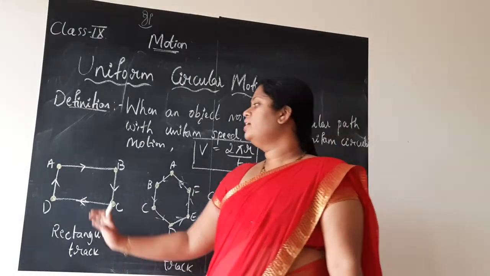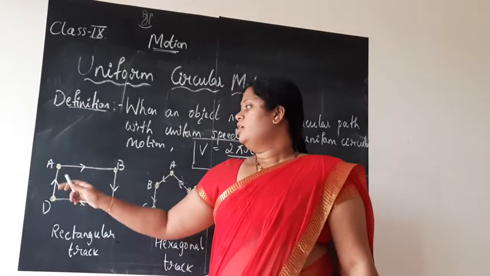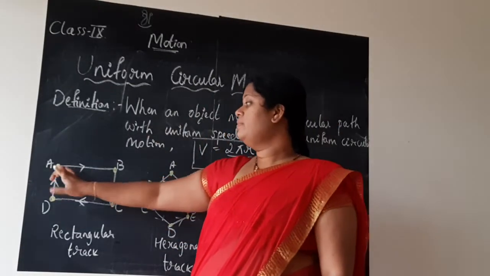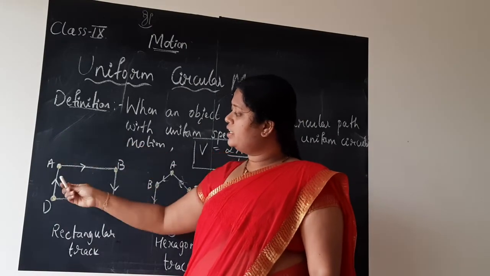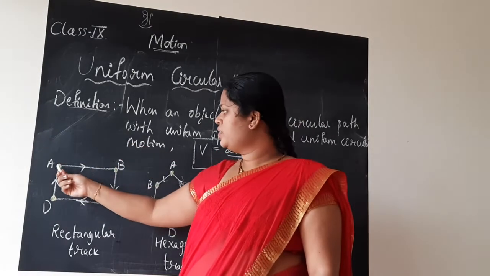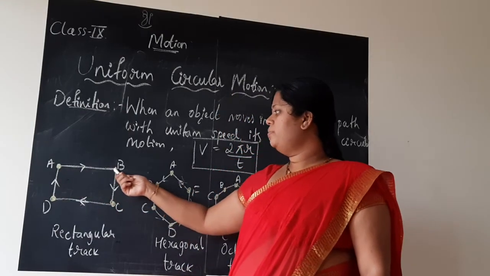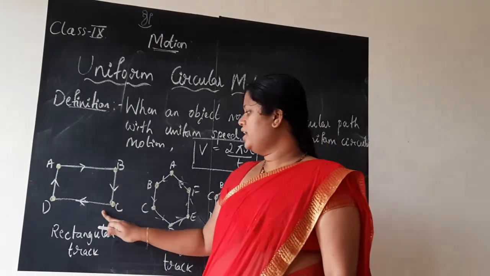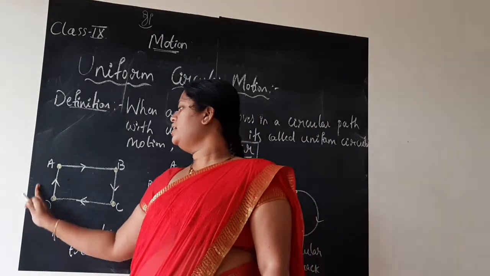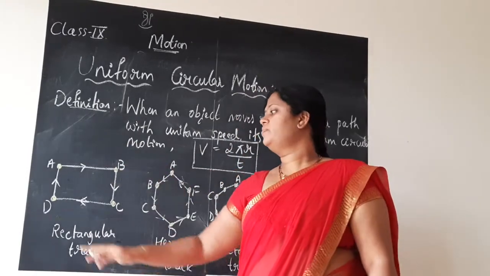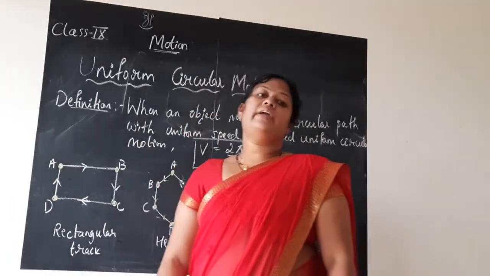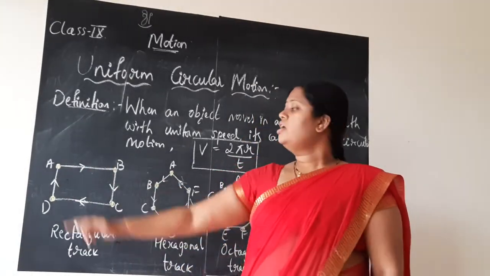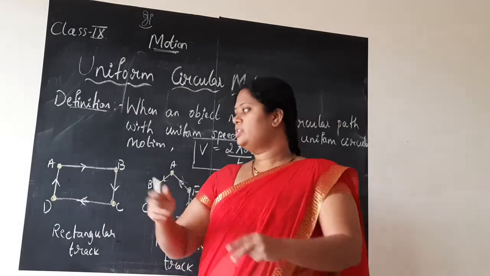So imagine that an athlete is running in the rectangular track. Let us assume that he is starting from his point A. He is running towards the point B. Again he takes a turn here and reaches the point C. Again he takes a turn, reaches the point D. Again he turns and moves towards the point A. This is how he has to cover this rectangular track in order to complete his motion, his path.